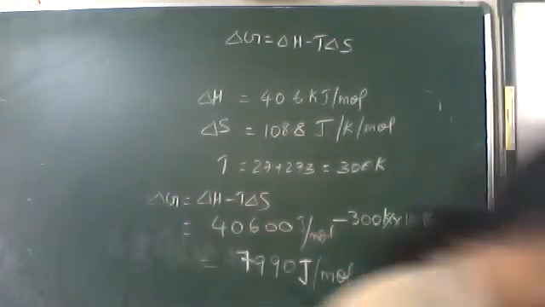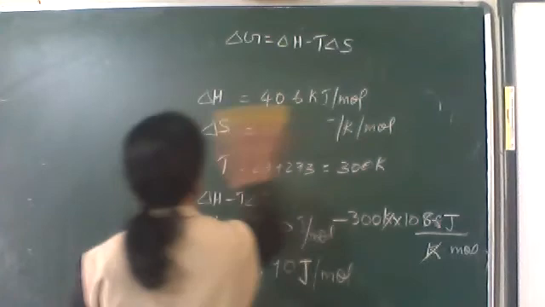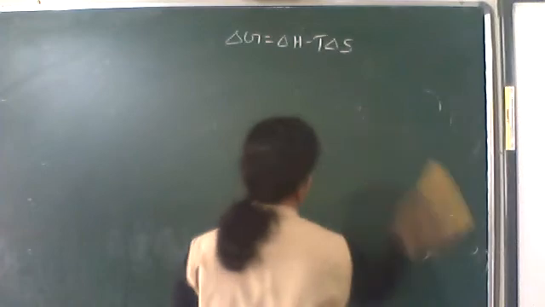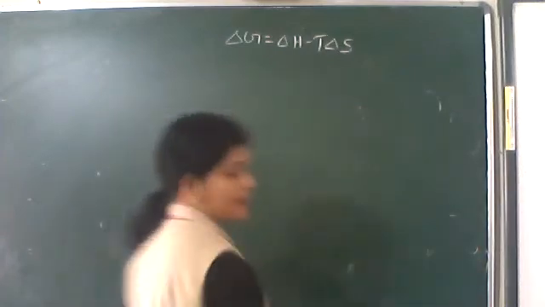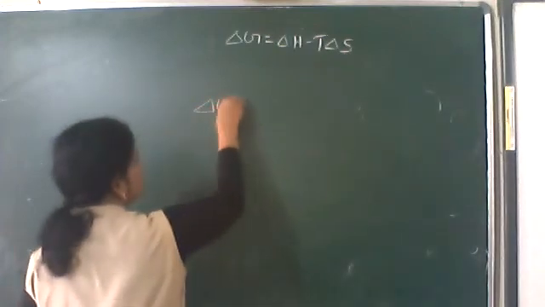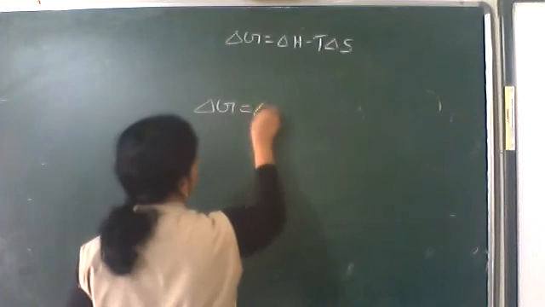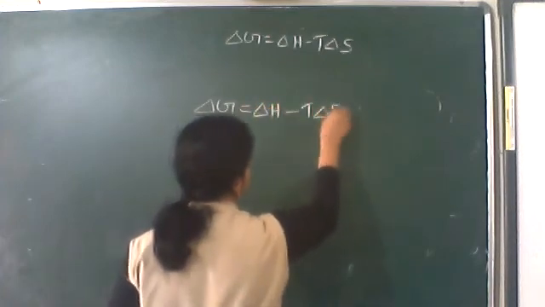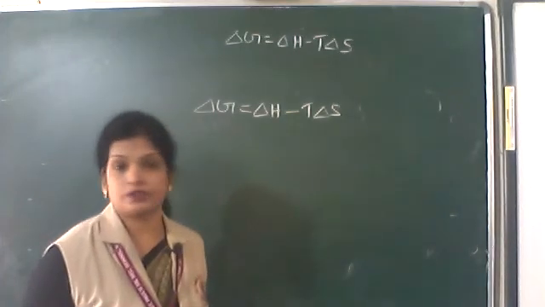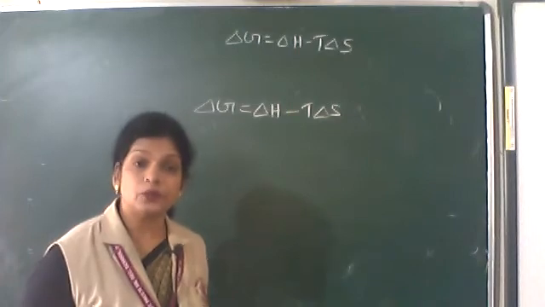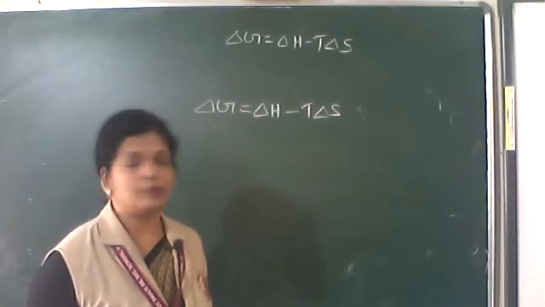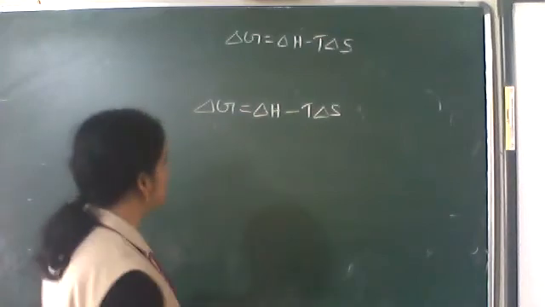Once again, delta G is equal to delta H minus T delta S. We said delta G should have a negative value. If delta G is negative, the process is spontaneous. If it is positive, the process is not spontaneous. If delta G is equal to 0, the process is in equilibrium. Equilibrium criteria is removed from your syllabus. Anyway, we will be seeing all those three cases.